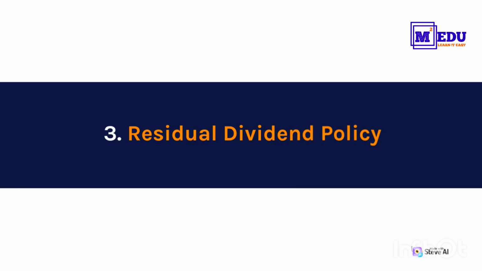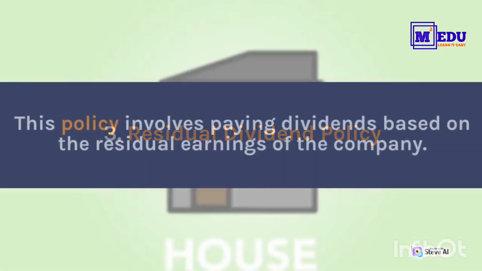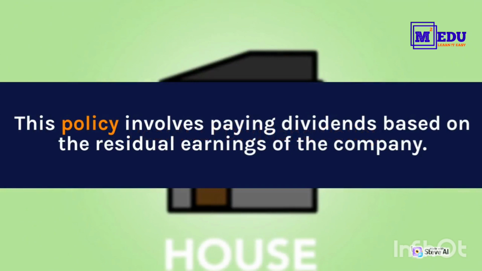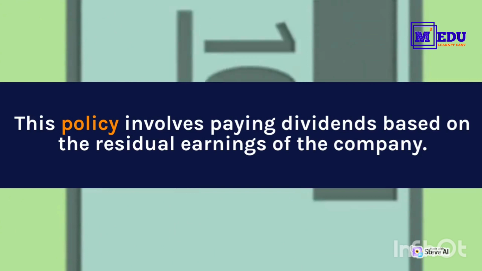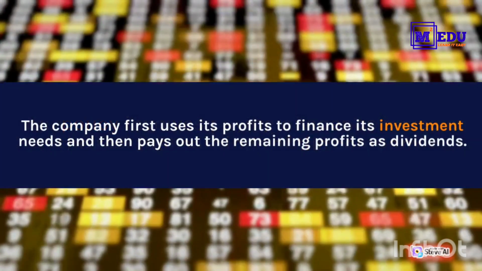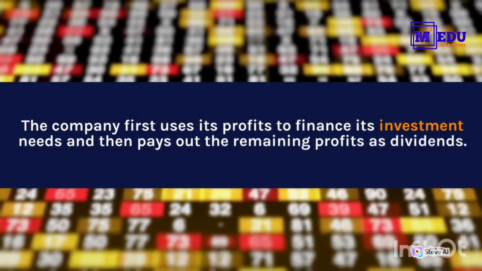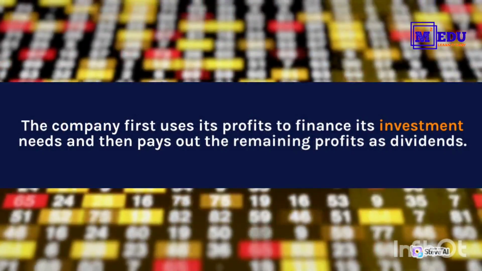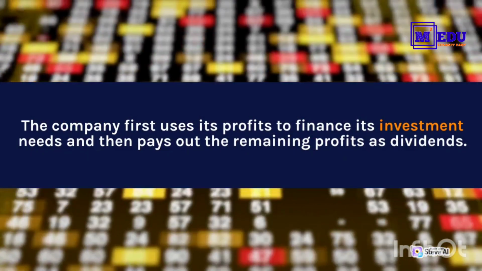3. Residual dividend policy. This policy involves paying dividends based on the residual earnings of the company. The company first uses its profits to finance its investment needs and then pays out the remaining profits as dividends.